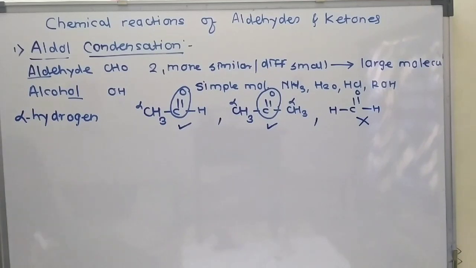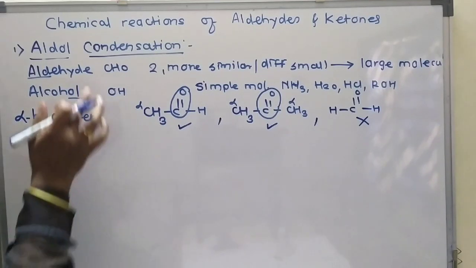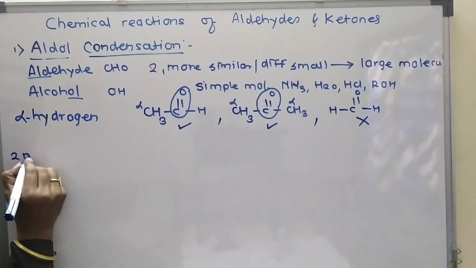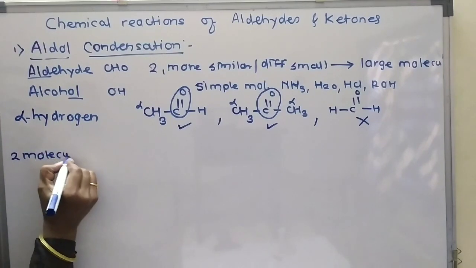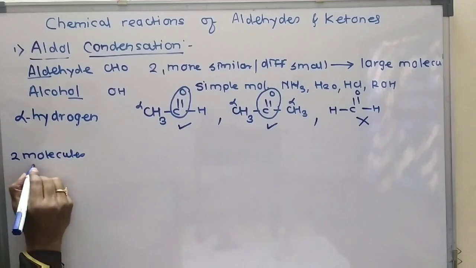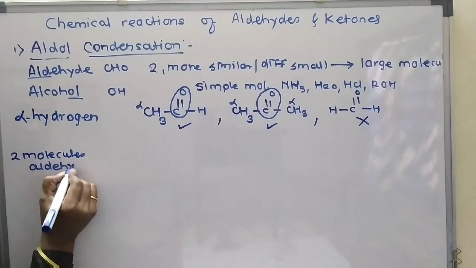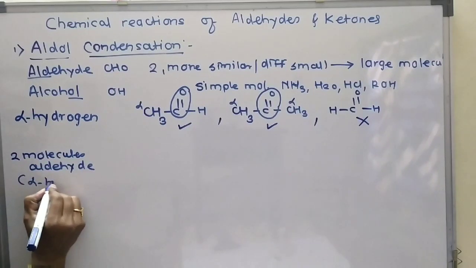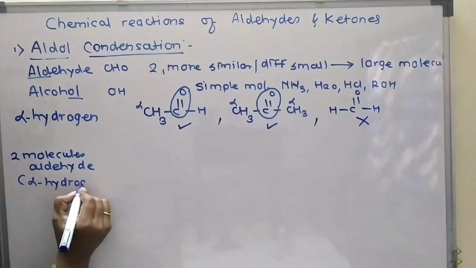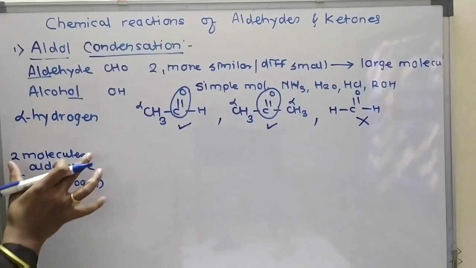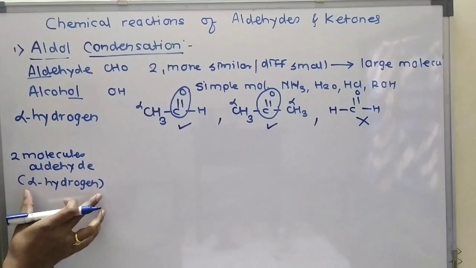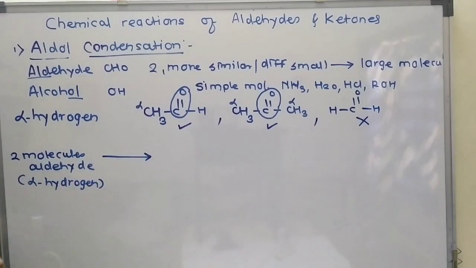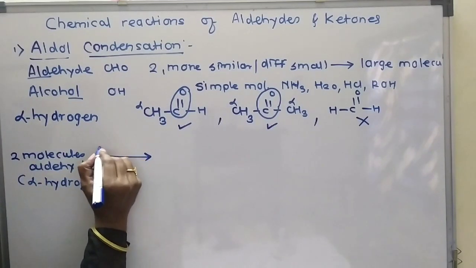Now I will write the overall reaction of aldol condensation. Here we have to take two molecules of aldehyde containing alpha hydrogen atoms. When two molecules of aldehyde containing alpha hydrogen atoms combine with each other in presence of a base, which base?